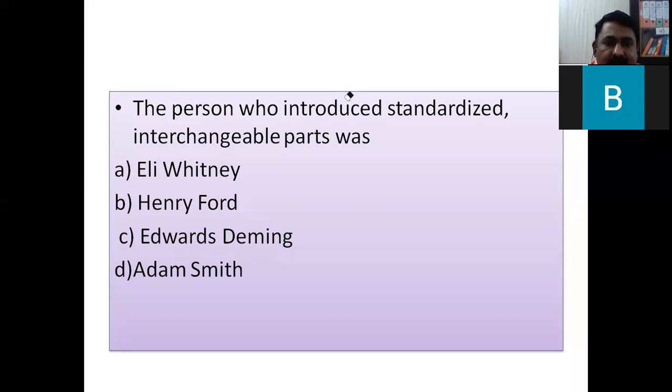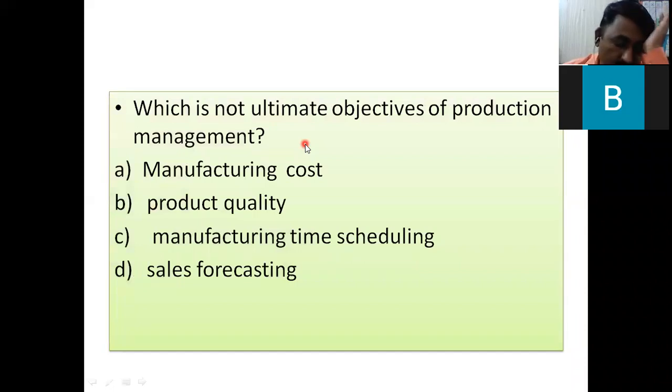The next point: which is not an objective of production management? See, manufacturing cost is an ultimate objective of production management. Quality of the product is also production management. Manufacturing time scheduling also comes under production management. Sales forecasting is not part of production management, so it is not the ultimate objective. Sales forecasting will be done by the marketing person, and it is not directly under production management.